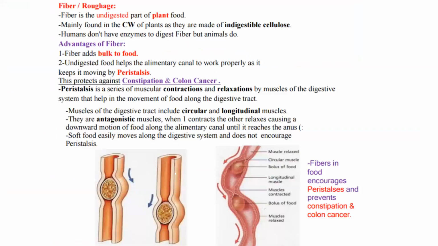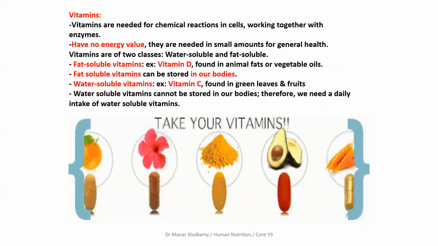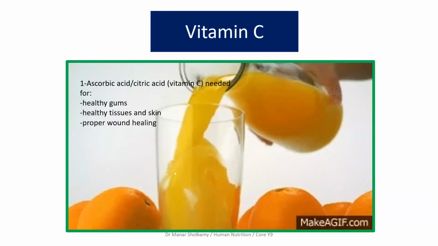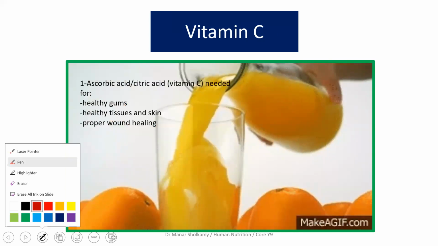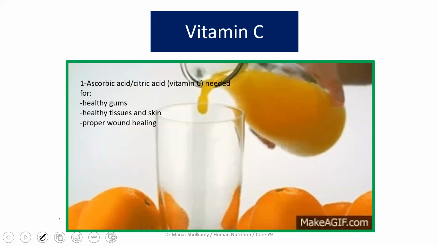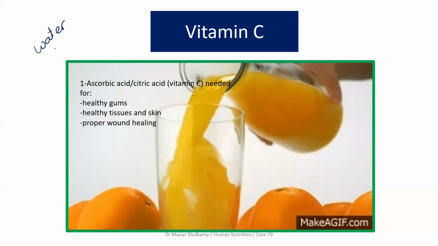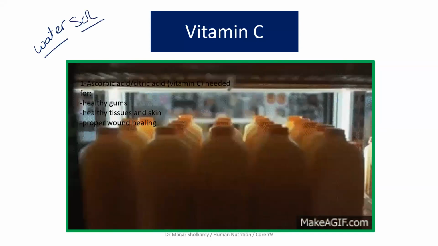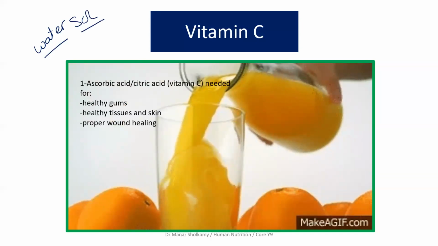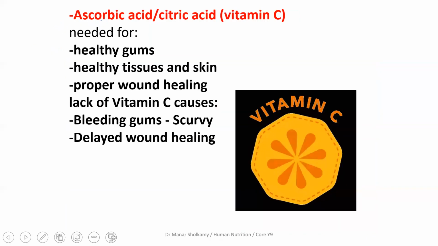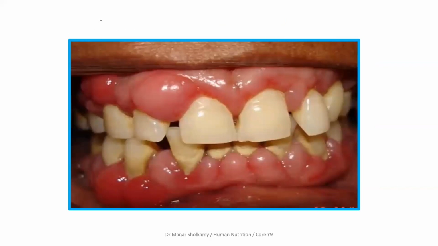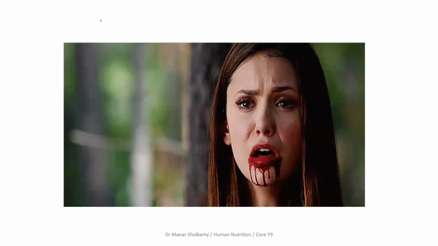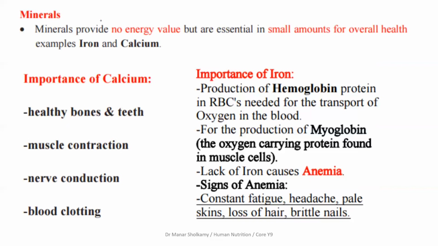Fats, we talked about fiber, nice pictures. Vitamin C is a water-soluble vitamin, and why is it important? What will happen if you don't have enough vitamin C in your diet? You'll get scurvy. Yes, you will suffer from scurvy. It's important for healthy tissue, healthy skin, long hair, long nails. And if you don't have vitamin C, you will have inflamed skin and inflamed gums. This is scurvy, okay? And your wounds will not heal properly, etc. You will look like a Dracula.